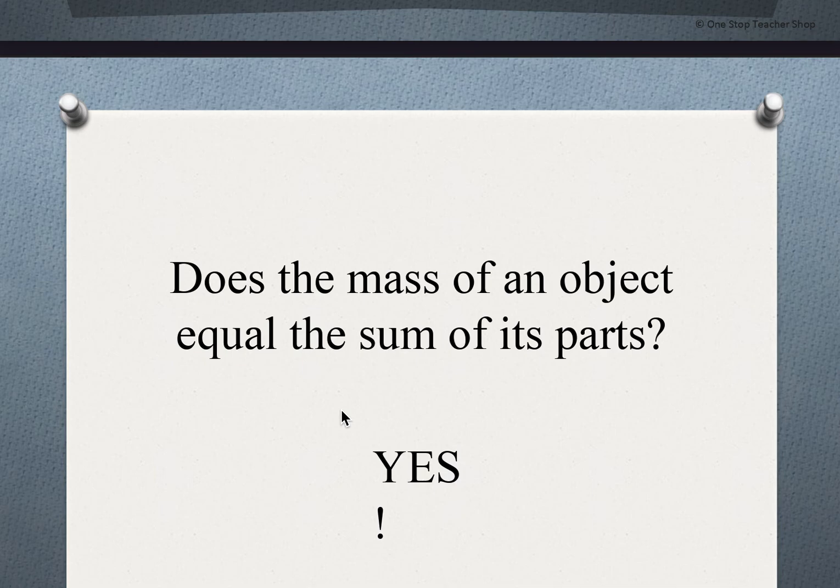Also, if I was to have a toy car and I took it apart and I had the engine and the wheels and the steering wheel and I weighed them separately, it would still equal what it did when they were all together. So it's very important to remember mass equals the sum of its parts, the adding together of all those parts. All right, boys and girls.